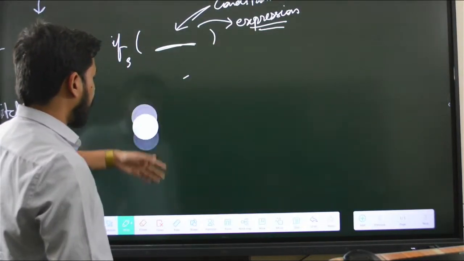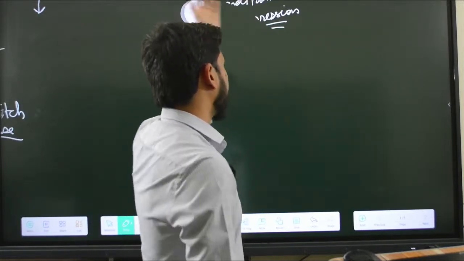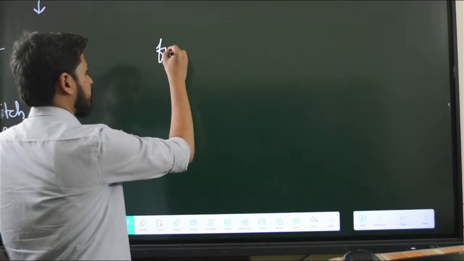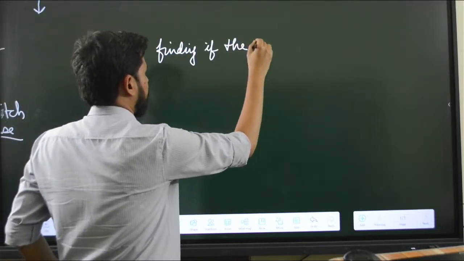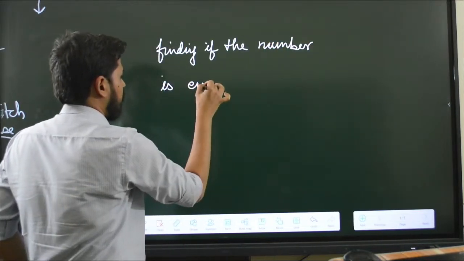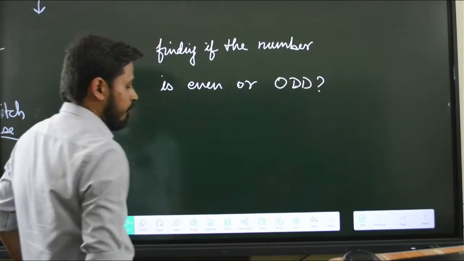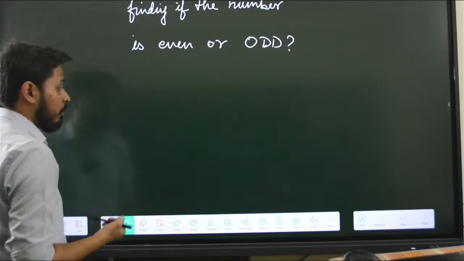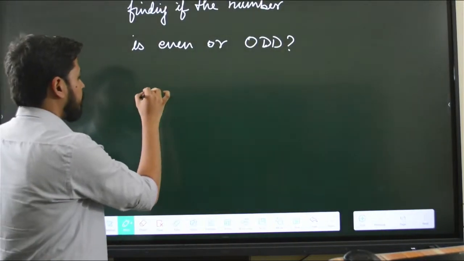Now the very small program I'm going to write here is the basic first program that you would generally do: finding if the number is even or odd. So basically this is the question. Now if I want to write the code for this, I would start by writing the required condition, and then according to that we will work. So I'm going to write the logic here.